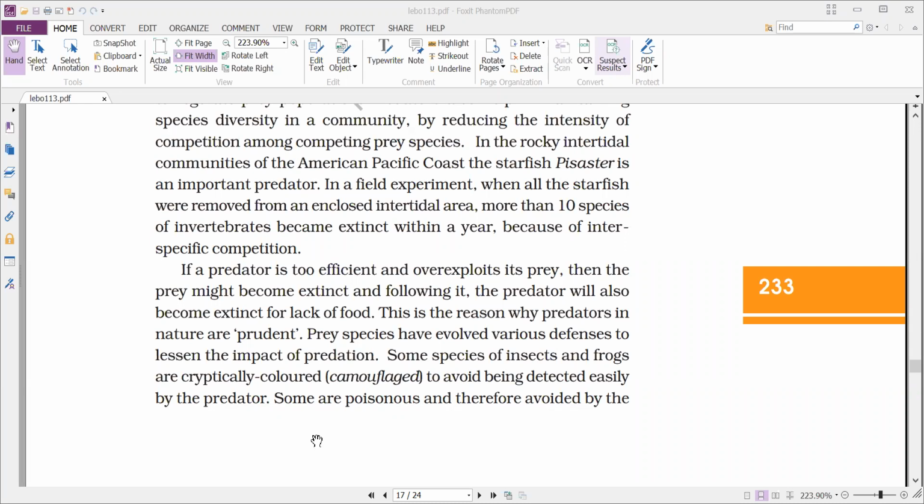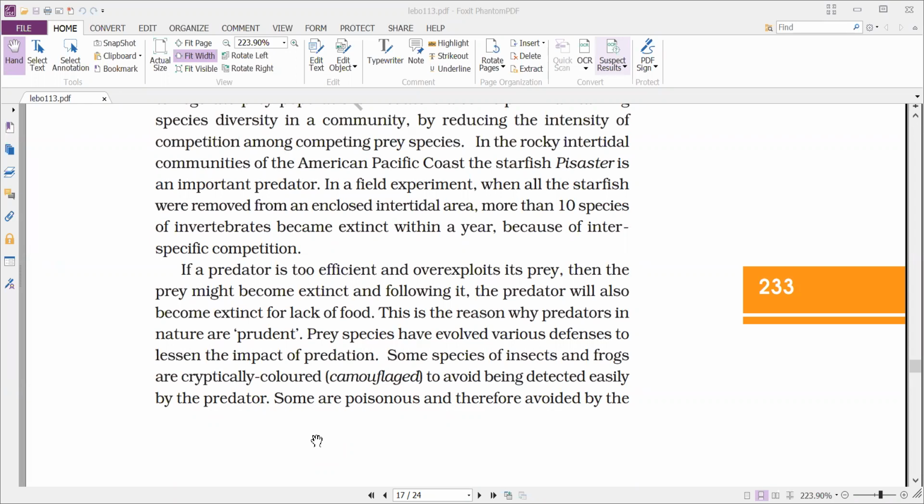This is the reason why predators in nature are prudent, very, very important, very specific. So the predators are playing a very important role in an ecosystem, in nature. So prey species have evolved various defenses to lessen the impact of predation. That means if the predators are more efficient, then what happens?